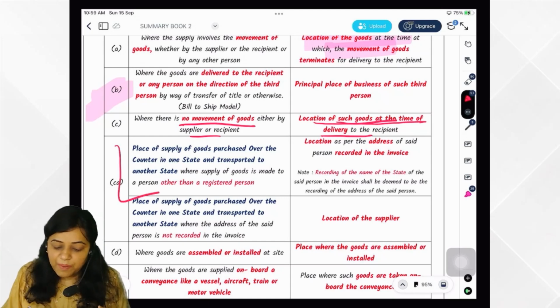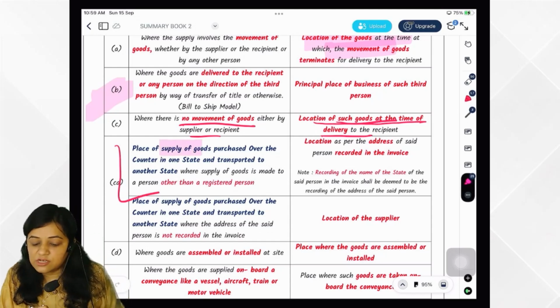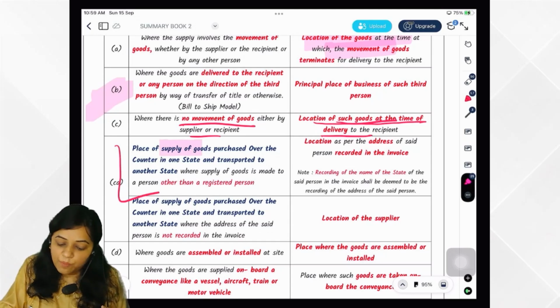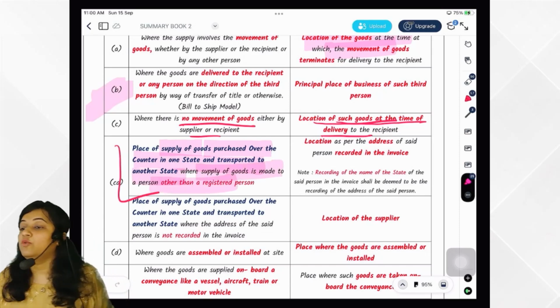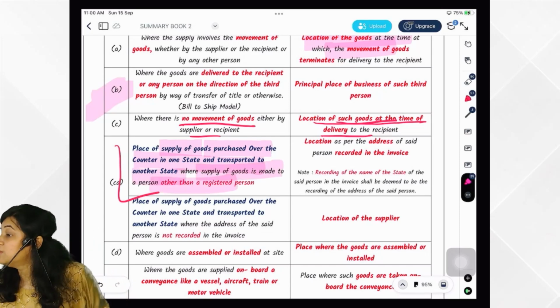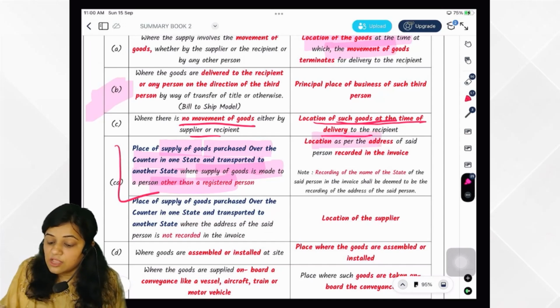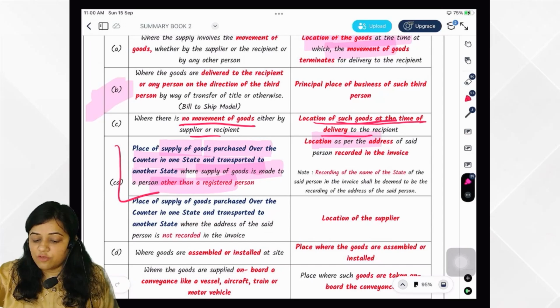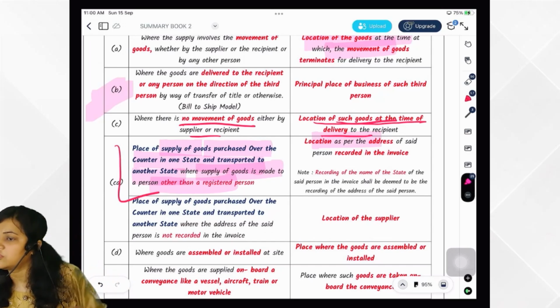Then what is 10(1)(c)? If I am providing the goods to an unregistered person, it is the place of supply of goods over the counter in one state and transported to another state. Where supply of goods is made to a person other than a registered person, that means supply to an unregistered person, the place of supply is the location as per the address of the person recorded in the invoice. If the address is not there, then the location of supplier.